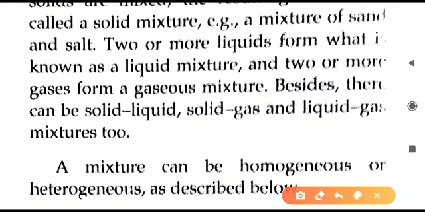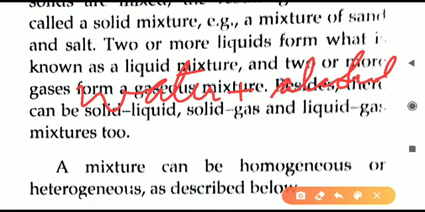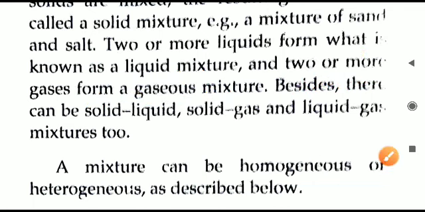Second type of mixture based on this phenomenon is two or more liquids. अगर हम दो या उससे ज़्यादा लिक्विड्स को कंबाइन करते हैं, then what will form is a liquid mixture. So as an example you can take any kind of example. In this case we are mixing water and we have taken alcohol for example, so that will be an alcohol and water mixture. Like this many more examples can be there.